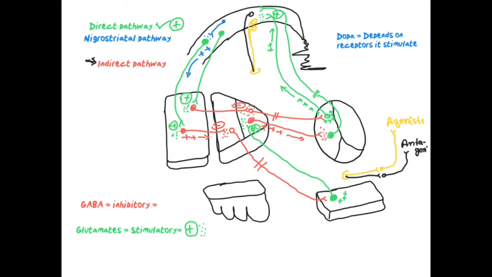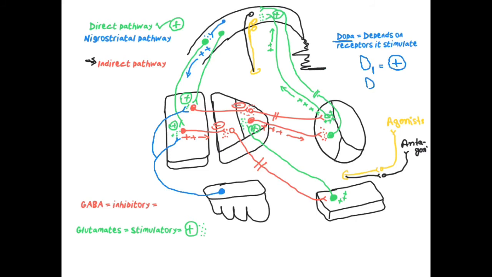But then again, don't forget, we have the substantia nigra, where the nigrostriatal fibers are going to the striatum, okay? And they release the dopamine. Now here, whether the dopamine is stimulatory or inhibitory depends on the receptor. If the dopamine works on the D1 receptor, it will stimulate and the action will be stimulatory.